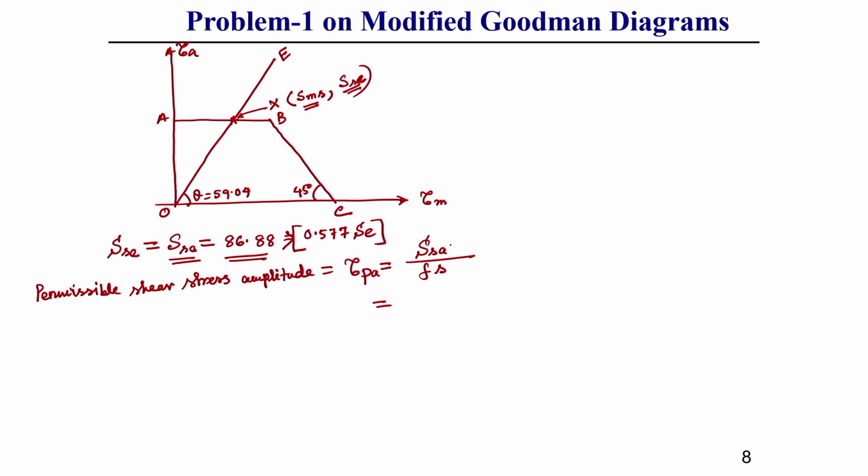Here S_sa is the endurance strength I have already found, divided by the factor of safety. So, this will give us a value of, directly I am putting, 86.88 divided by 2.